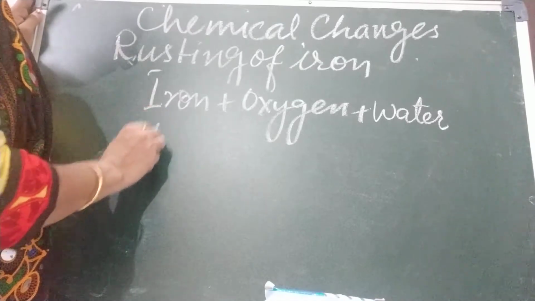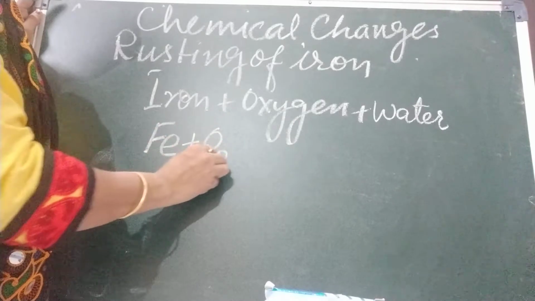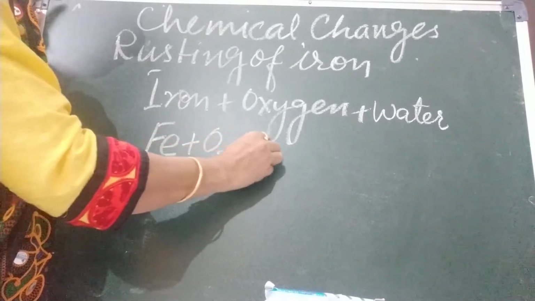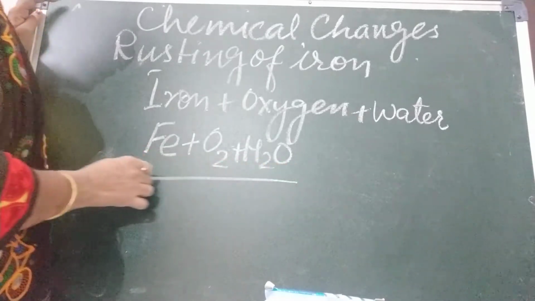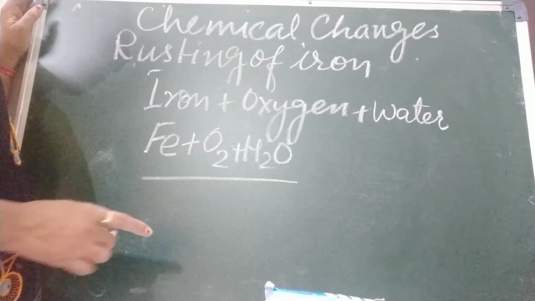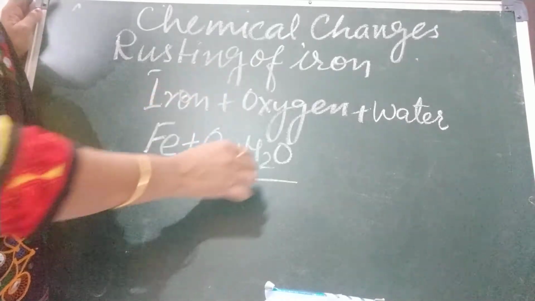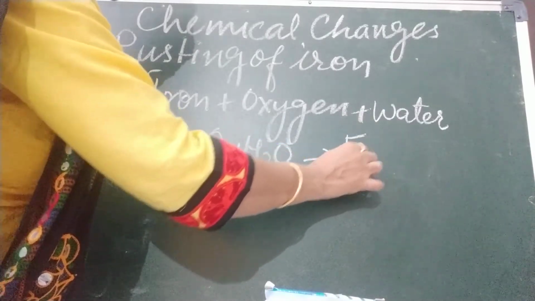Ferrum, Fe. Oxygen, O2. Water, H2O. Okay, children? When these three things react, I told you in the beginning two or more substances, so here more than two, they are forming iron oxide.